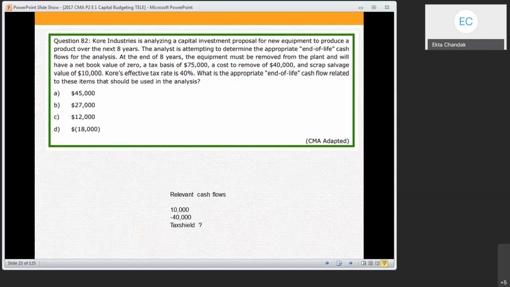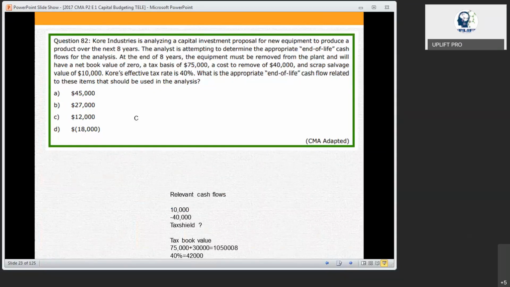I'm getting confused in calculating the amount of depreciation. Okay, very simple, I'll just explain. The answer is 12,000. How are you going to get it? See the book value. 75,000 is there, right?